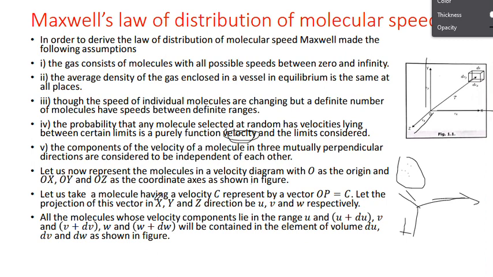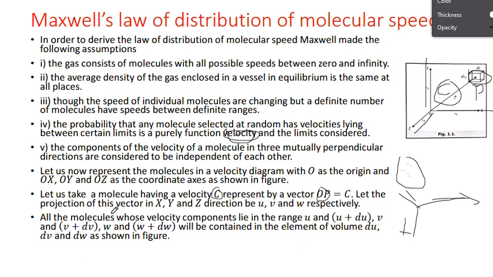Let us take a molecule. Let me take one molecule having velocity c, represented by a vector OP. Consider one molecule here at a certain position, at point P, whose velocity is c. From here to here, its velocity is c.